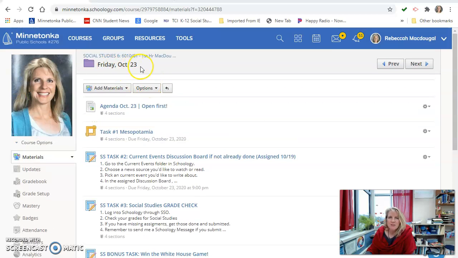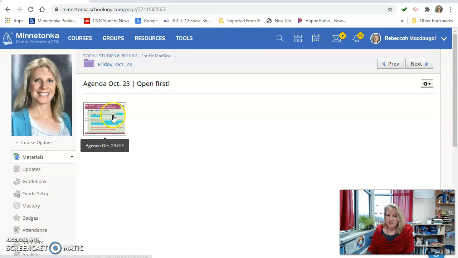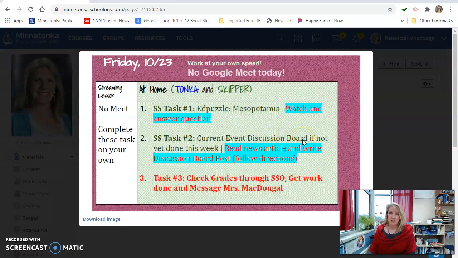I'm in Schoology right now, looking at the Friday folder, and based on what I said in the update, there are some tasks we have ahead of us. The first thing I'm going to do is open up the agenda, and I have to open it a little larger to see what we're going to be doing. The first task is to do an Edpuzzle on Mesopotamia. You are to watch it and answer the questions. Remember, if you are not sure about an answer, you can always use that rewind button to go back and listen again to find out what you maybe missed. So do your best on your Edpuzzle.